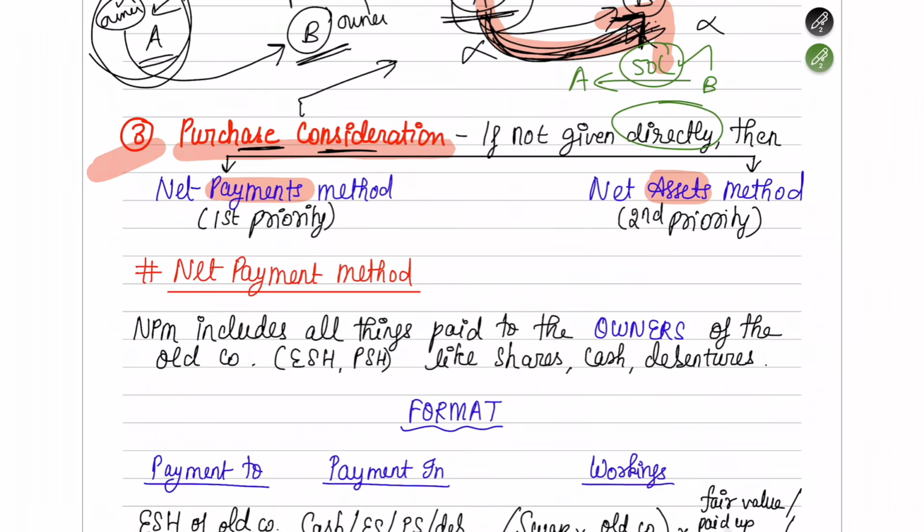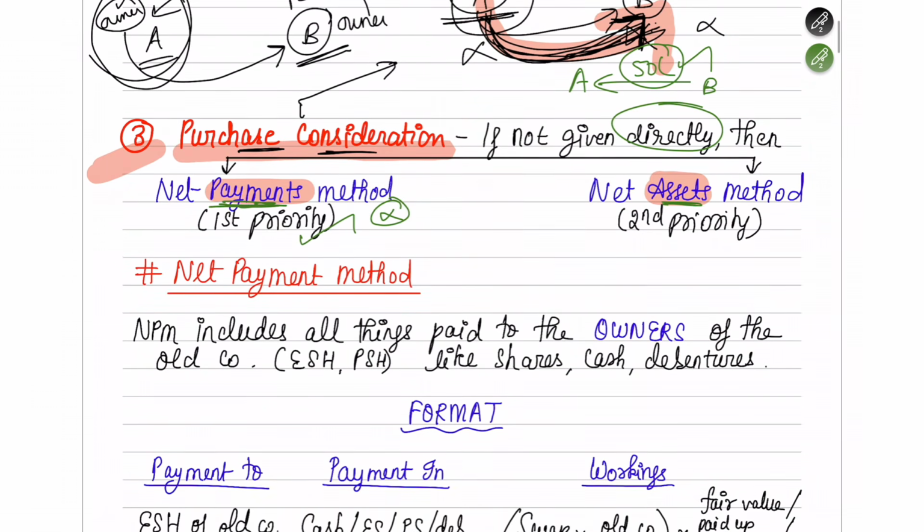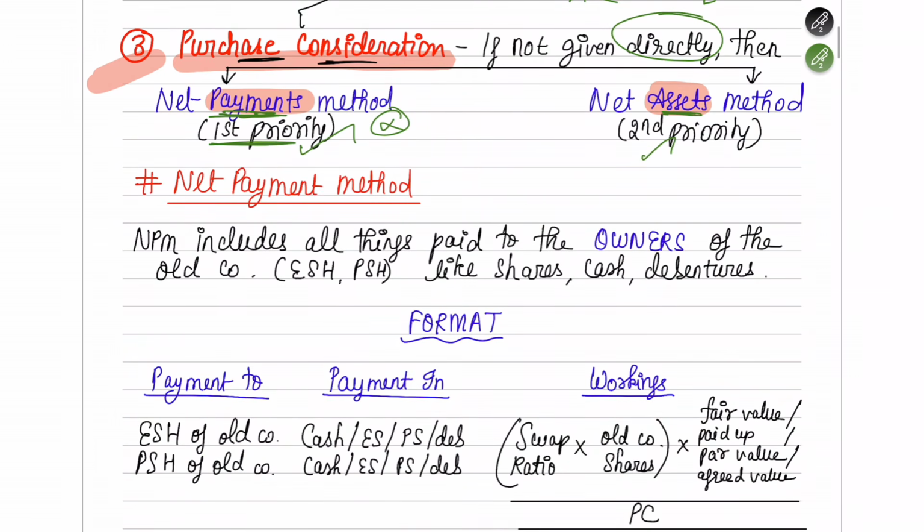But it will not be that easy in the exam. So here you have to apply one of the two methods if it's not directly given. One is the net payments method, the other is the net assets method. Always give first priority to the net payments method. If the net payments method is not working out or you're not able to find the answer by it, then only use the net assets method. I hope you understood which is the first priority and which is the second priority. Now first we are going to learn how to find the purchase consideration using the net payments method, and after that we will understand how to find the PC using the net assets method.